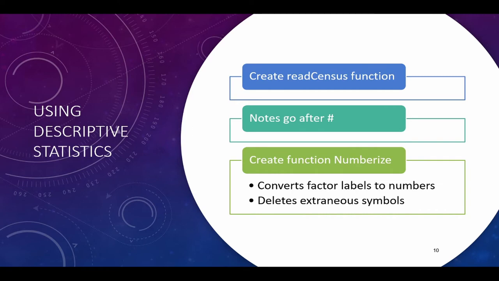We're also going to create a function called numberize. This is going to take that one step that we were doing a lot, converting the numbers and getting rid of all those extra characters and symbols. We're going to create a function to do that because we seem to be doing that a lot and there was a lot of typing involved and I don't want to do that. So we're going to create it into a function. So it's going to be great. Okay, so let's combine the last couple of lectures and let's make some functions.